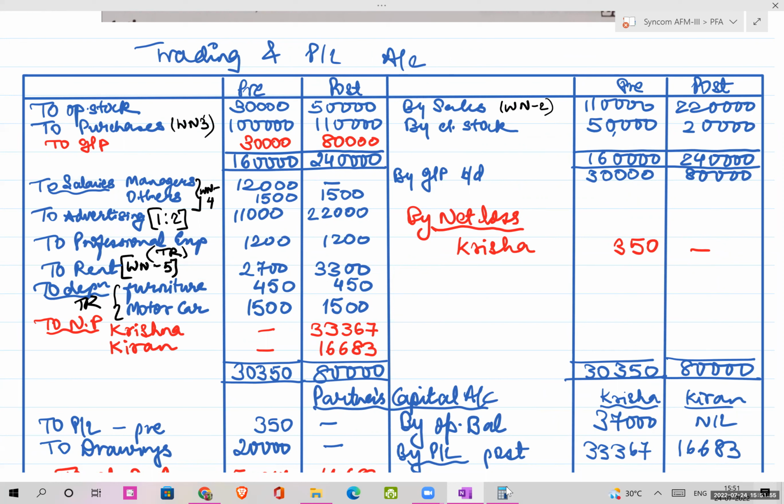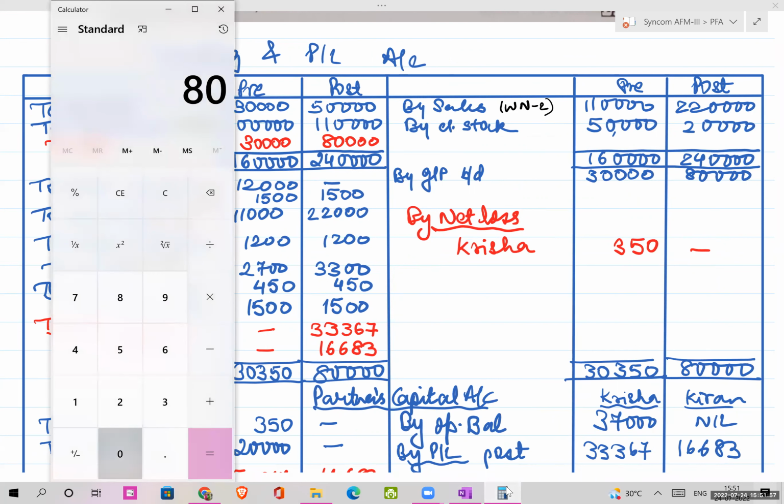You'll get a balance: 80 minus 1,500 minus 22,000 minus 1,200 minus 3,300 minus 450 minus 1,500. Okay, divide it in which ratio?